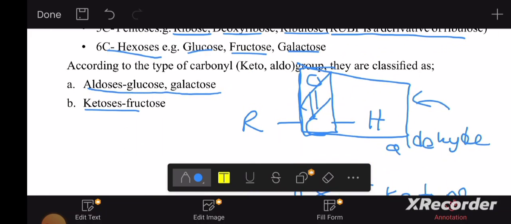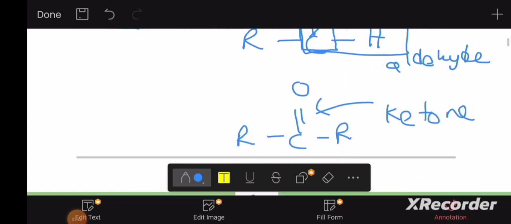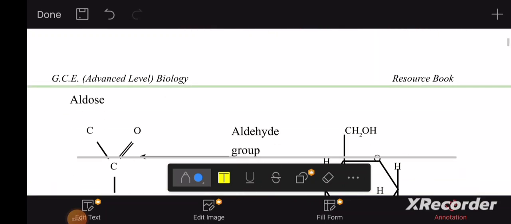So according to the type of carbonyl group, they're classified as aldoses and ketoses. Aldoses are glucose and galactose. Ketoses, the example is going to be fructose, very important. They're testing these in MCQs. They may ask which of the following is a ketose sugar, so you have to give fructose as the correct answer. Right, let's proceed on to the next one.